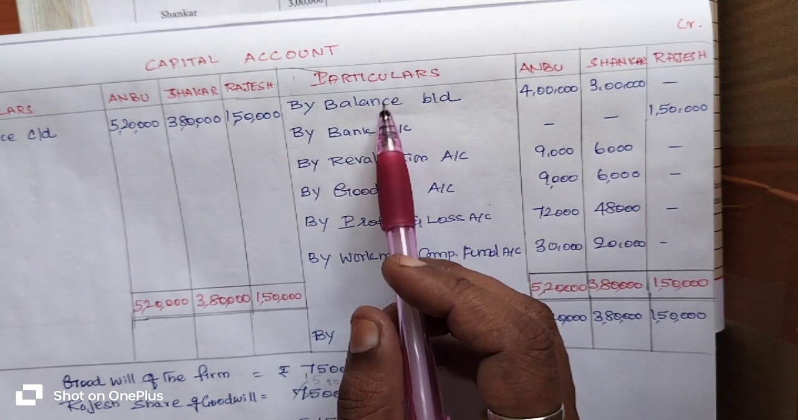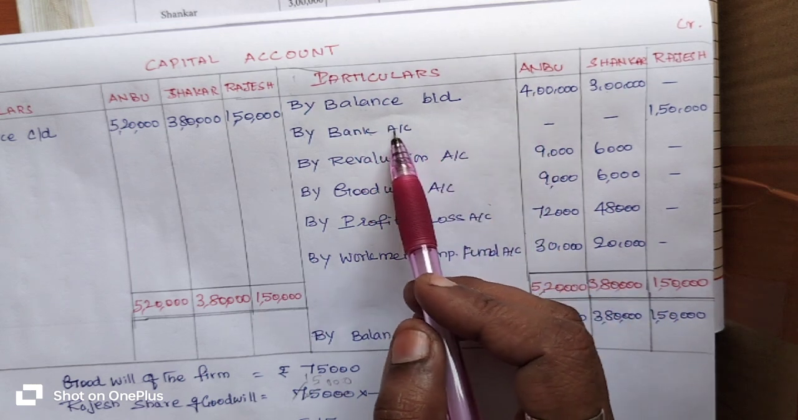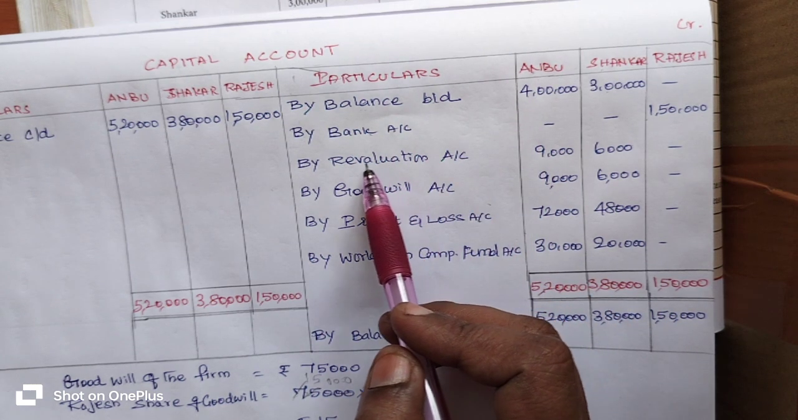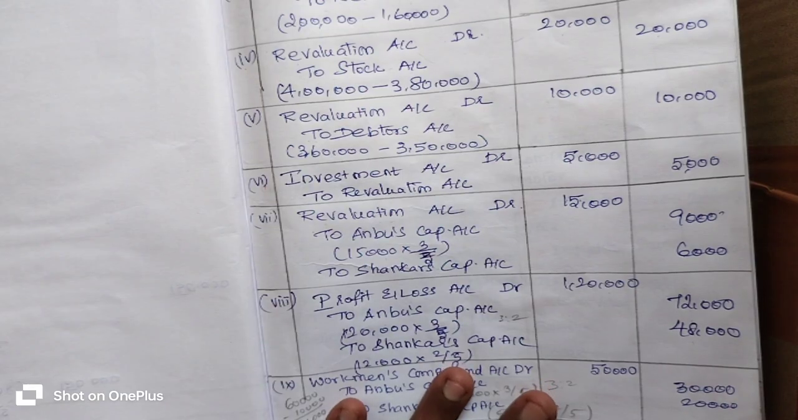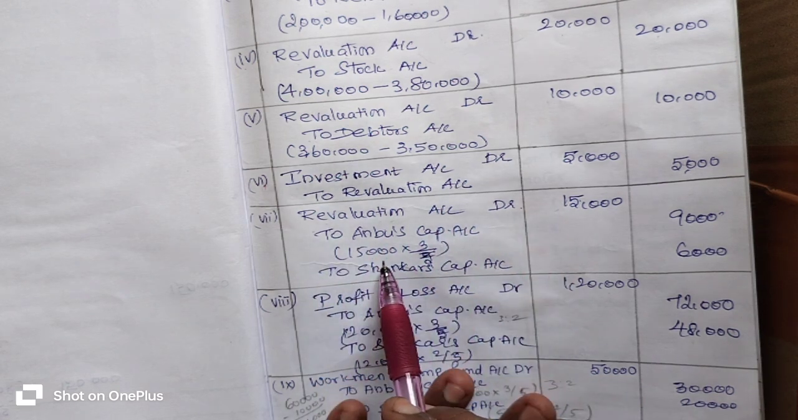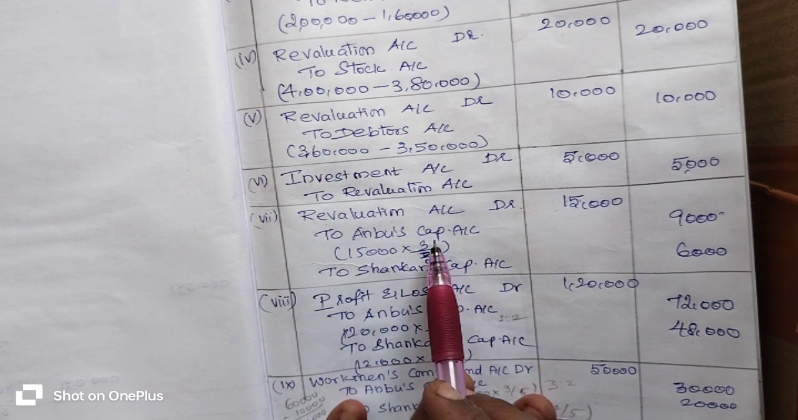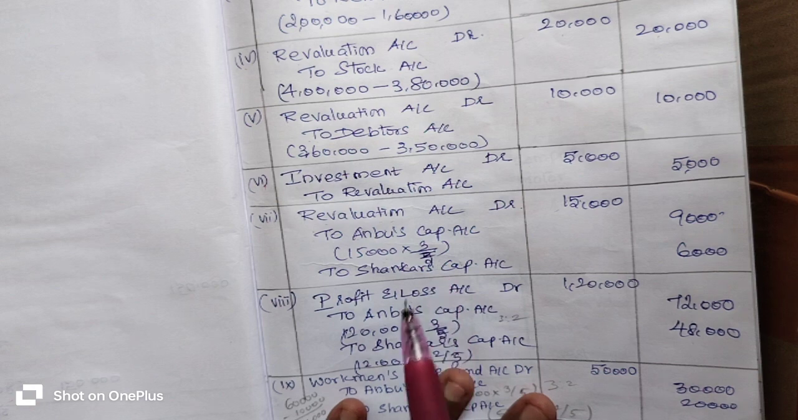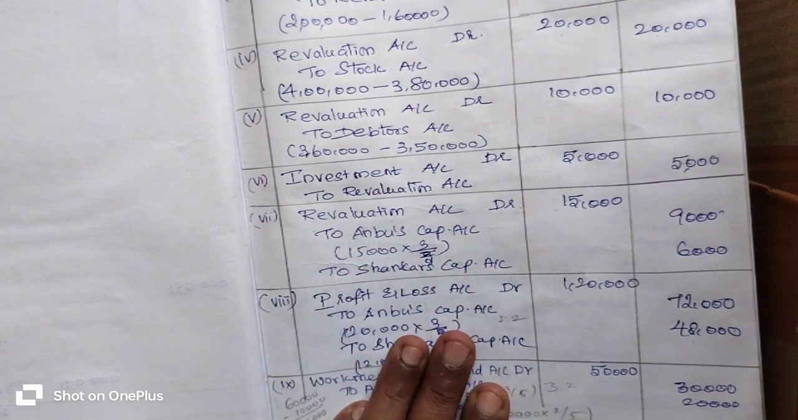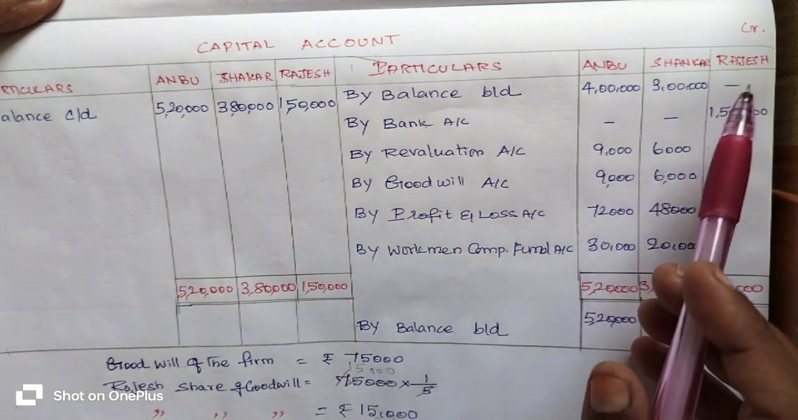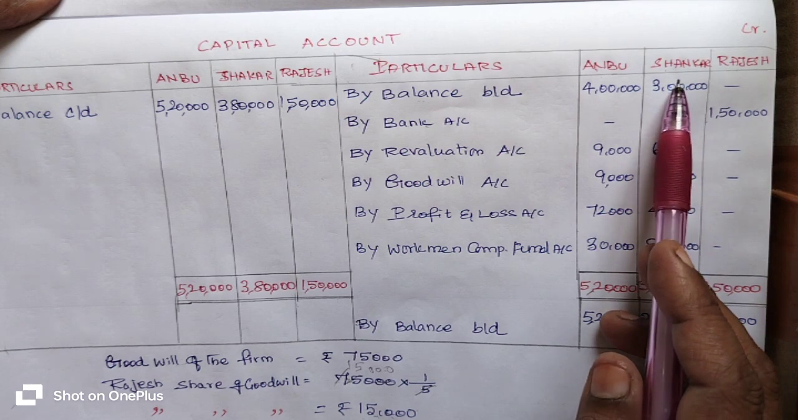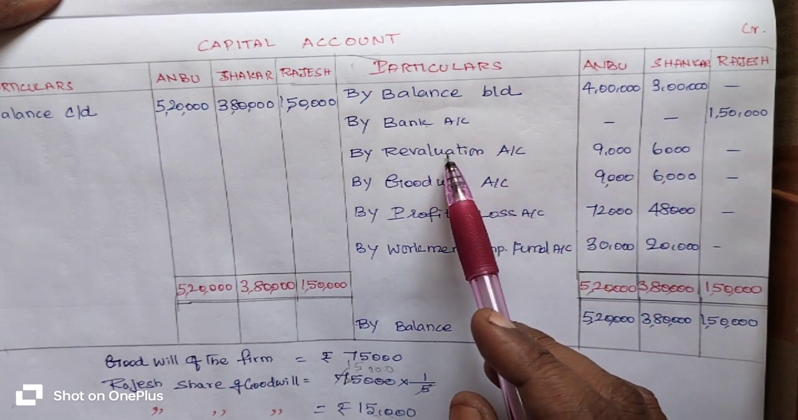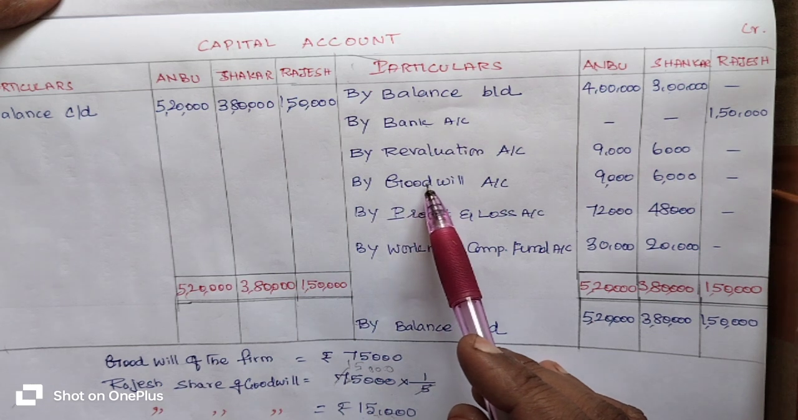After entering the capital for the old partners and the new partner, the third transaction of the capital account is the balancing figure of the revaluation account. Revaluation account goes to the old partners' capital account. Old partners' capital account is on the credit side. So you go to the credit side of the capital account and write the opposite account, by revaluation account, 9,000 for Anbu and 6,000 for Shankar.